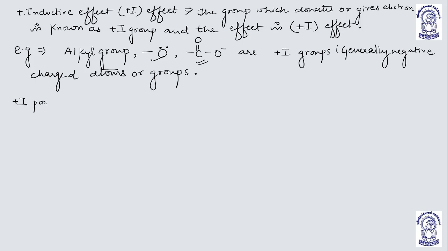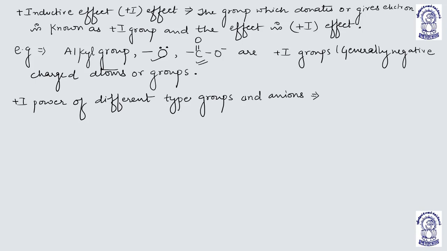Plus I power of different types of groups and anions, as we have discussed for the negative I power. Tertiary alkyl, 3 degree.